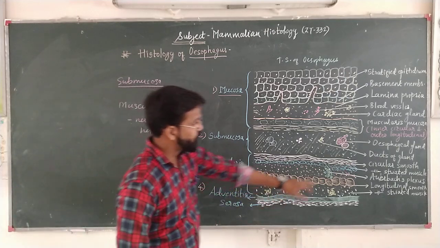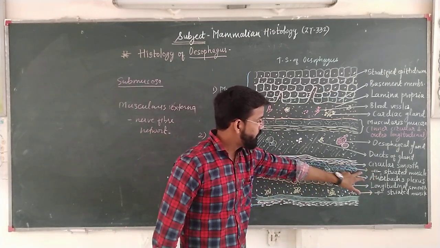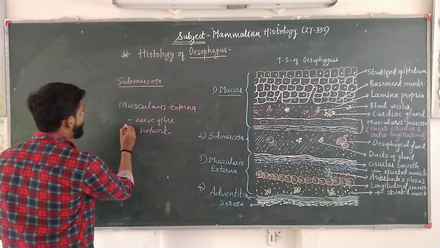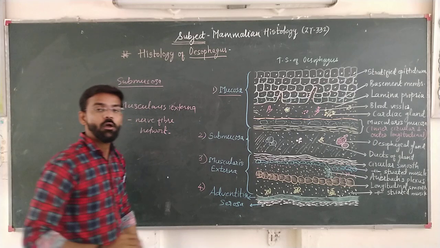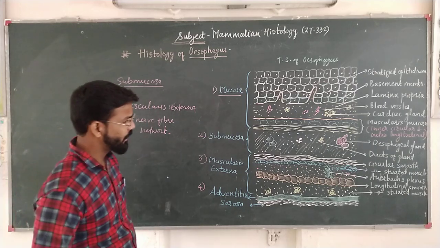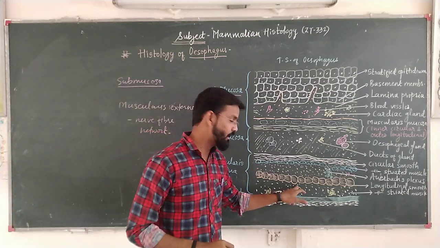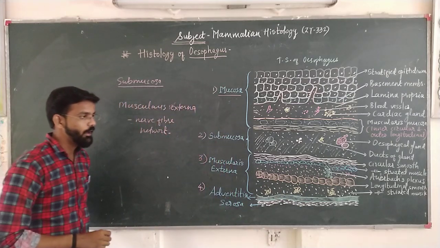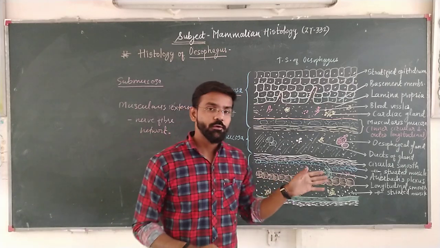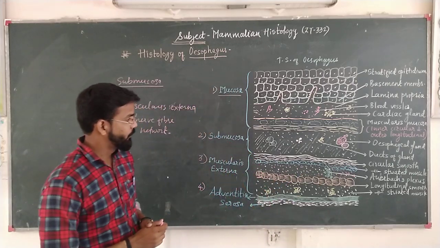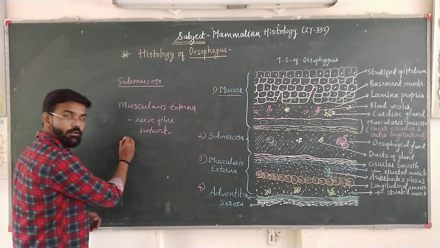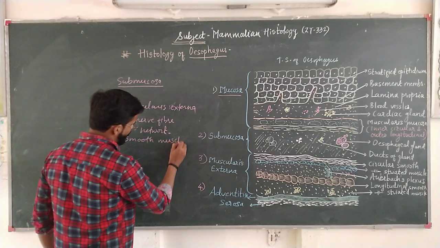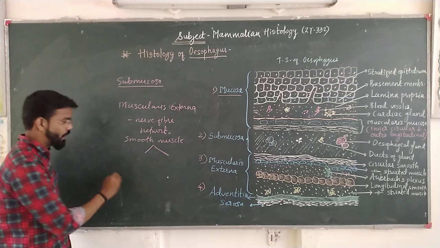Here circular smooth muscle is there, below which there is a layer of striated muscle, and in between them there is a network of nerve fibers, that is Auerbach plexus. Below the Auerbach plexus there is again a second muscle layer in the form of longitudinal smooth muscle and longitudinal striated muscle.